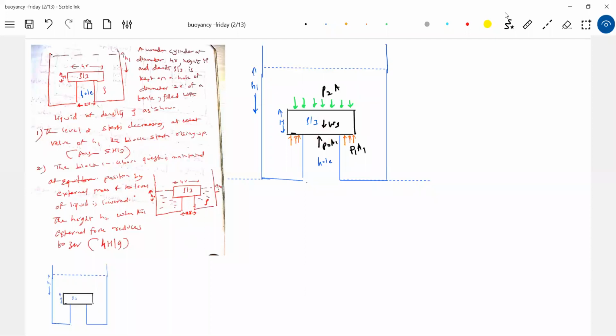Okay, let's write all the things. So what are the forces that are acting downward? Weight of the solid plus P2A. That should be equal to P0A1, P1A1. P1A1 I have to show on both sides. Actually, it is a cylinder, not a plane diagram. It's a 3D diagram. Try to imagine. So the liquid present here, everywhere in the circle it will be present.